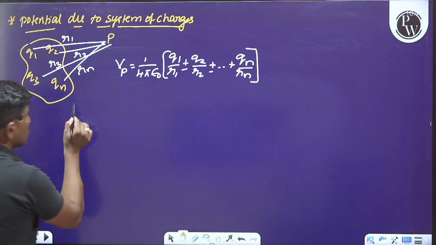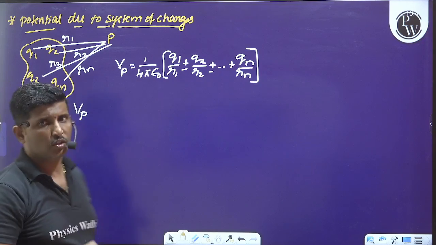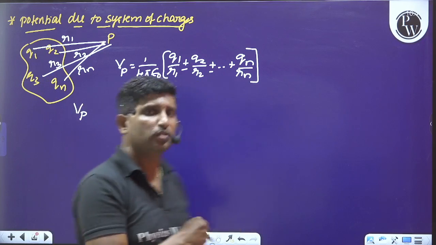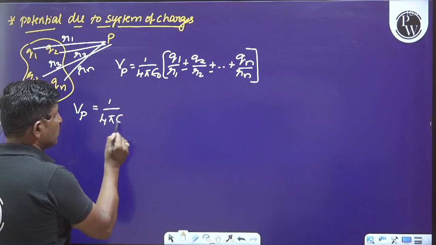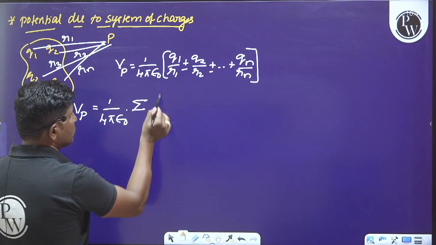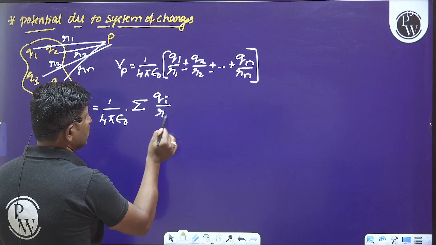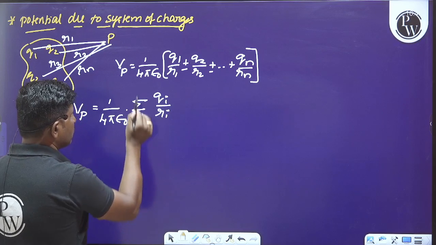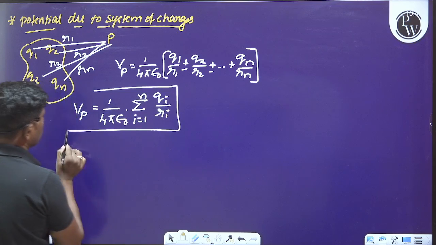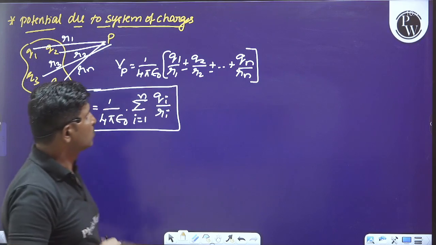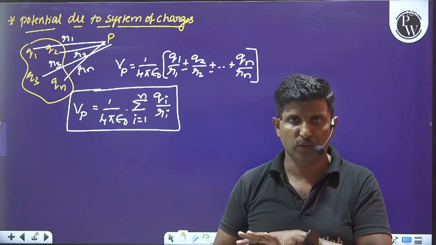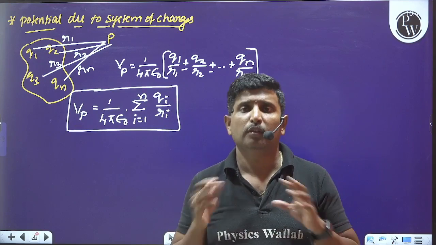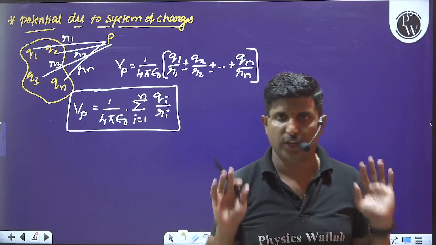Or simply we can say that the net potential at the point P due to a system of charges will be equal to 1 by 4 pi epsilon naught into sigma Qi divided by Ri, where i is equal to 1 to n. If the charge is positive, then we take the potential as positive. If the charge is negative, then we take the potential as negative. Is it clear?